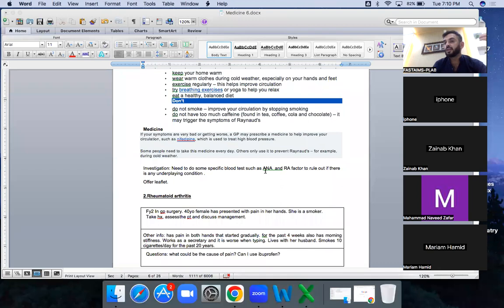And while screening, what do we do with a non-specific test? If it is secondary Raynaud, that's not your domain. Your domain is primary Raynaud. If it comes positive, then you are going to send the patient to the rheumatologist. Okay.